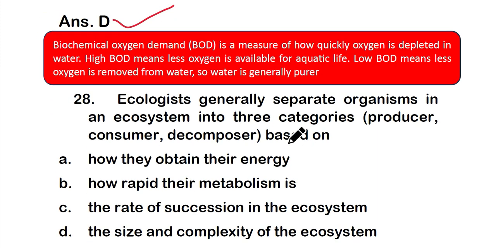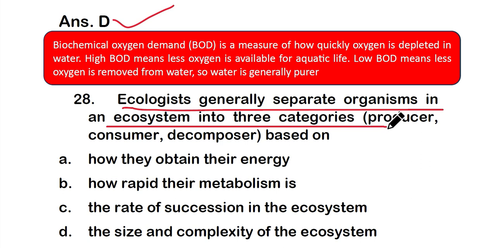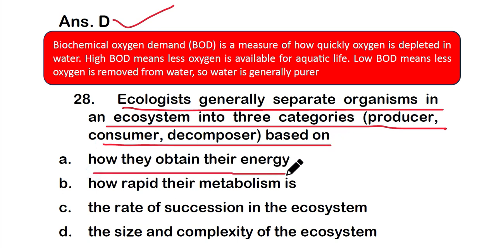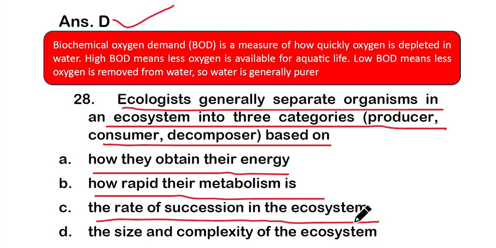So the next question is, ecologists generally separate organisms in an ecosystem into three categories, producers, consumers and decomposers. So that is based on option A, how they obtain their energy, option B, how rapid their metabolism is, option C, the rate of succession in the ecosystem, or option D, the size and complexity of the ecosystem.